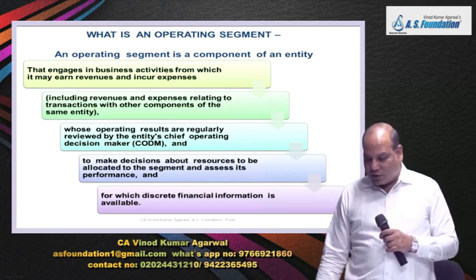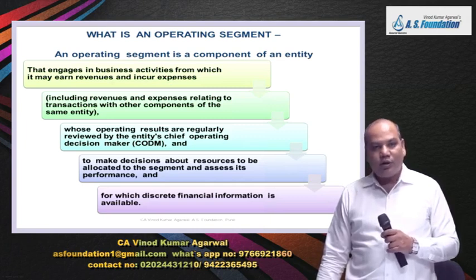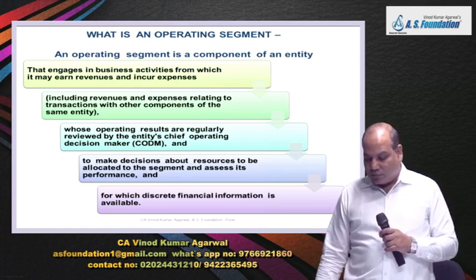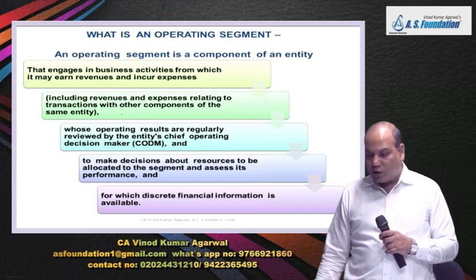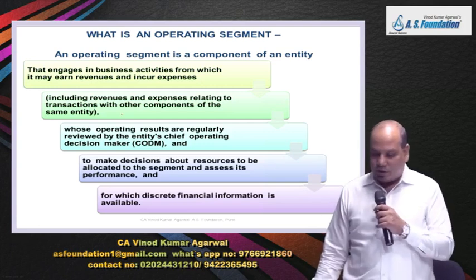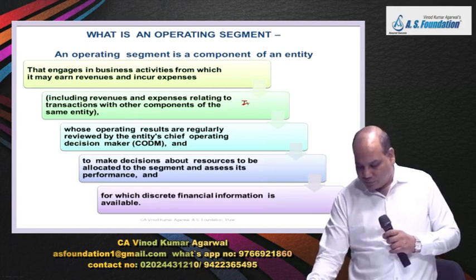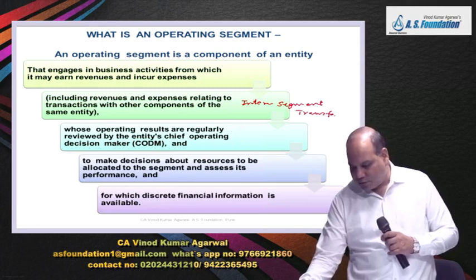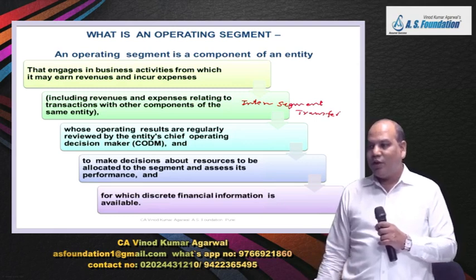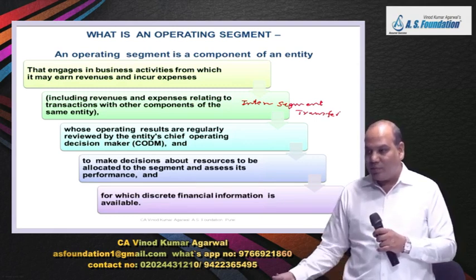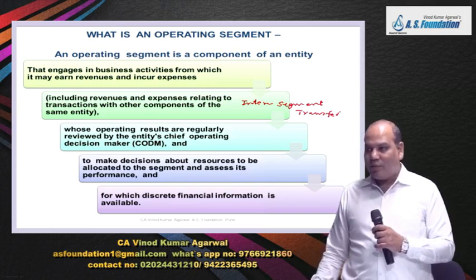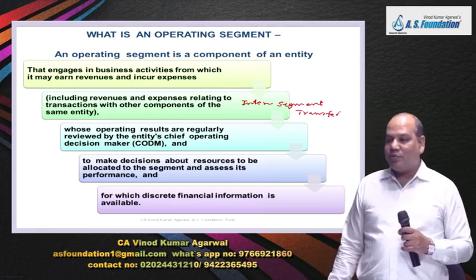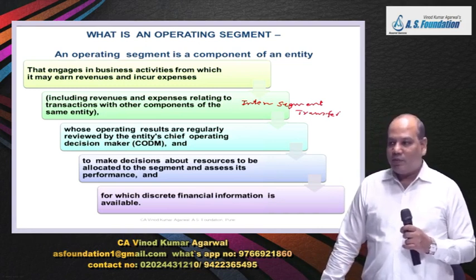The next thing is that this activity should result in revenue and expenses, including, to clarify, revenue and expenses relating to transactions with other components of the same entity. That is called inter-segment transfer, like interdepartmental transfer. In this chapter, it is called inter-segment transfer. One segment may transfer to another segment and it can even charge a price for that. Even that is covered by this standard.